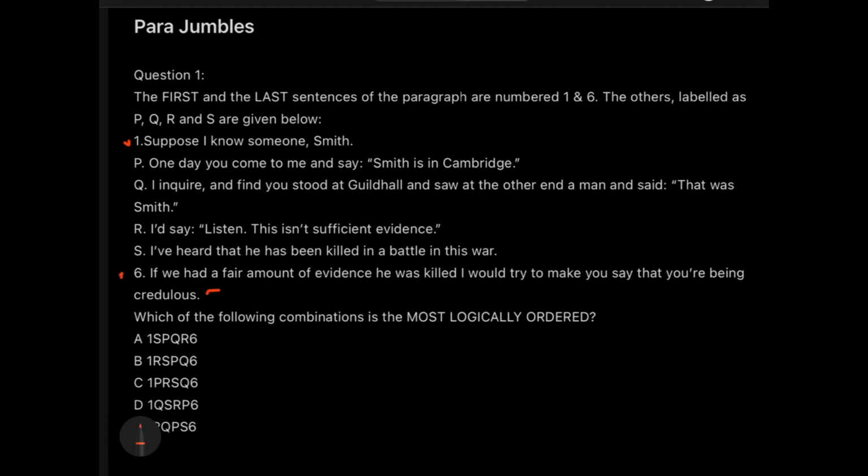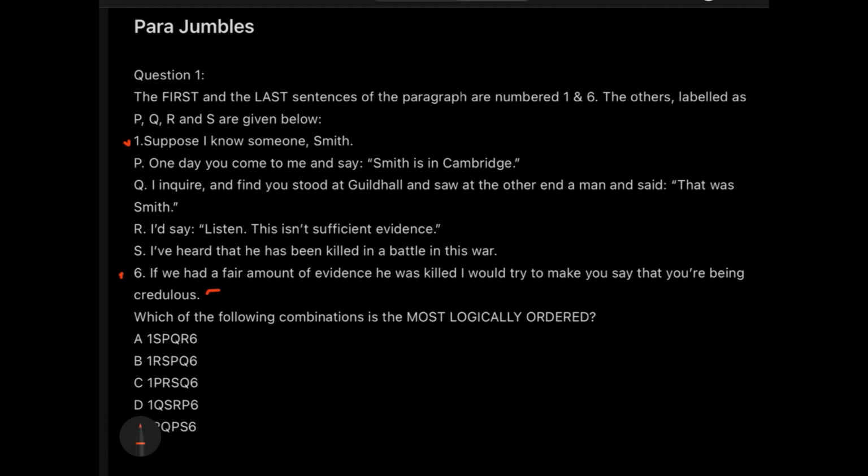Now, just go through the options after one. After one, I have S. So what does S say? I have heard that he had been killed in a battle in this war. Okay, sounds cool. You know someone Smith, and what do you know about him? That he has been killed in a battle. Sounds smooth to me, very much connected. So S can be the next line after one.